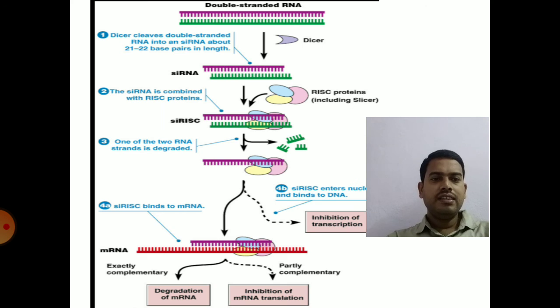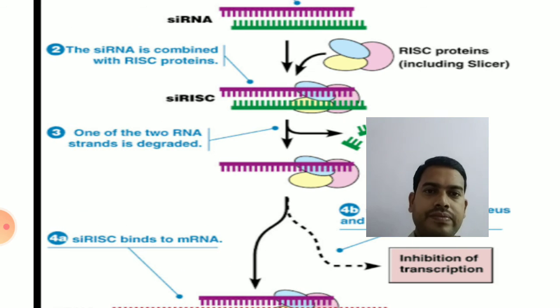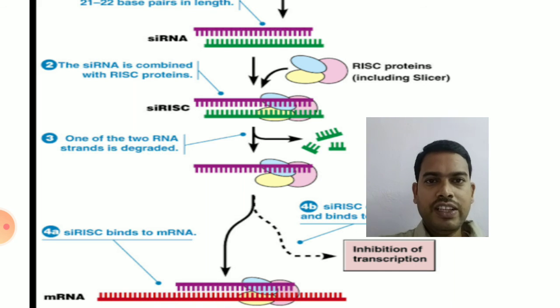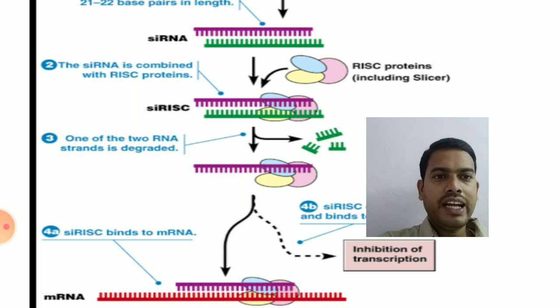Next is control of gene expression at the mRNA level by microRNA. These are short RNAs which bind to the mRNA and play an important role in degradation of mRNA in the cytosol. The process is like this. You can clearly see the small interfering RNA, 21 to 22 base pairs in length. Generally it is double-stranded, and it is in inactive mode.